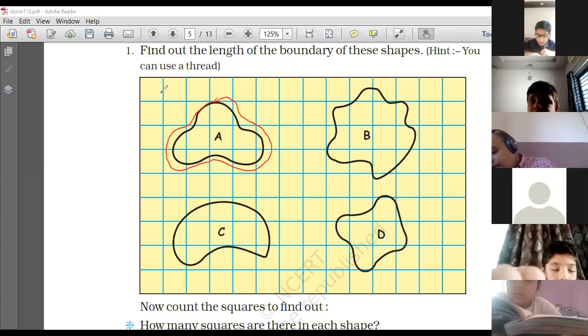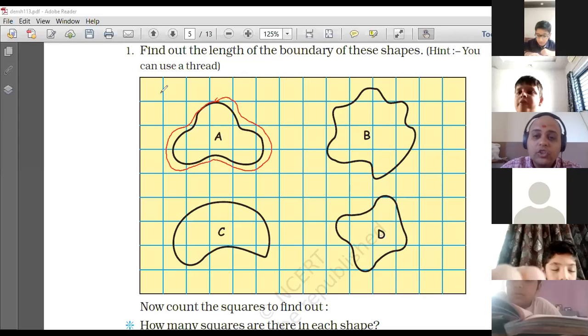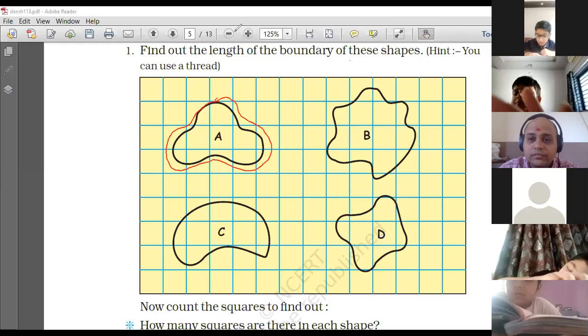Okay, right? So in this case also you can do it on your own using a thread, and that is going to be your homework. So you have to find the thread. You have to use a thread to measure it, right?